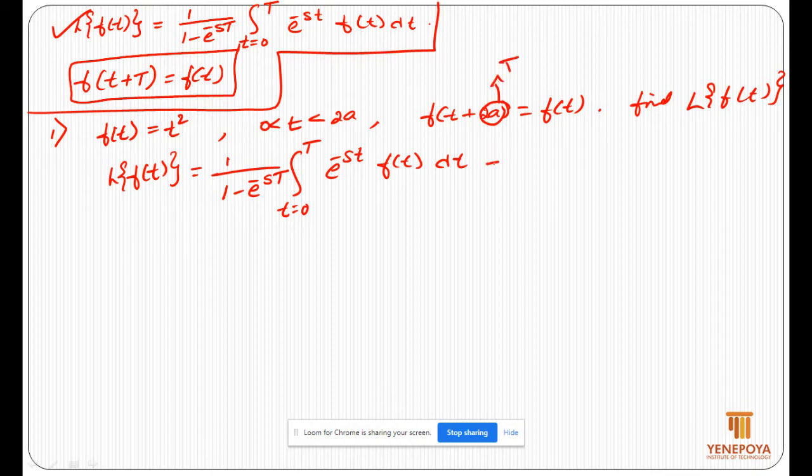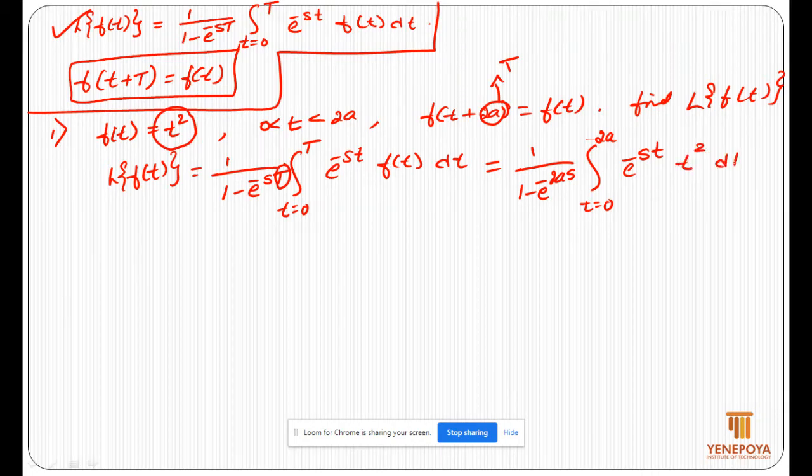So 1 by 1 minus e power minus 2a times s. Integration t is from 0 to 2a, e power minus st, and f of t is given as t square here, t square with respect to t.